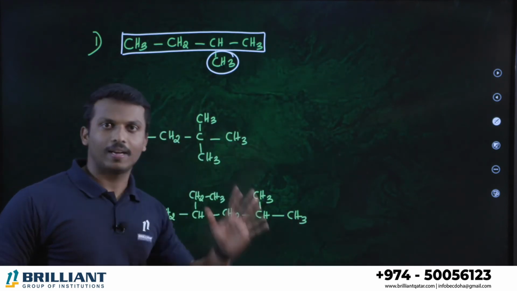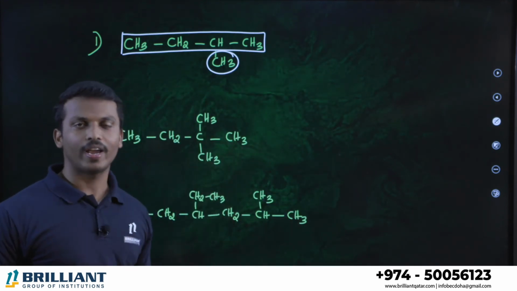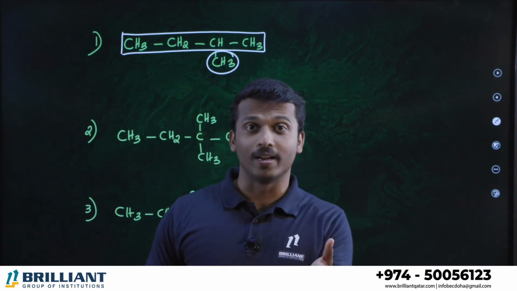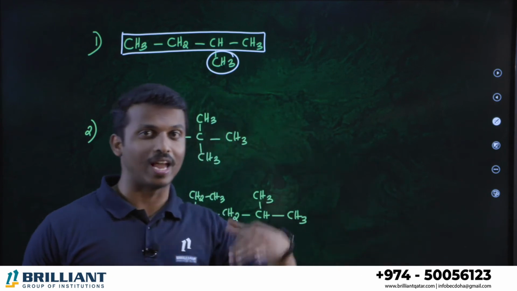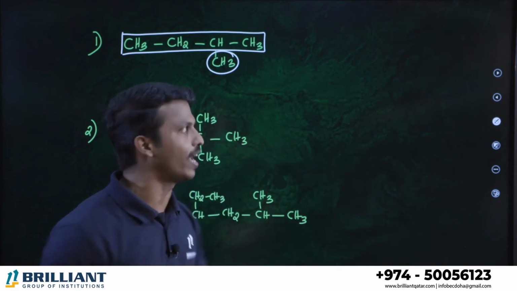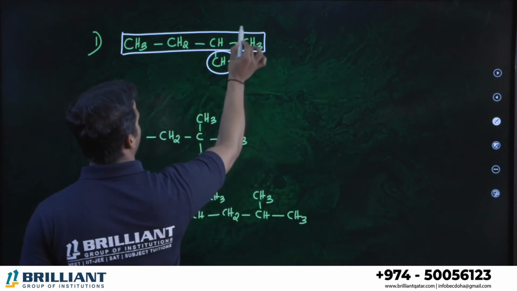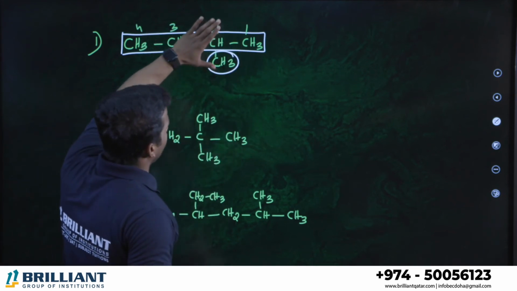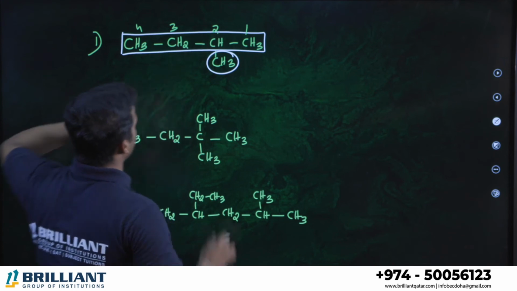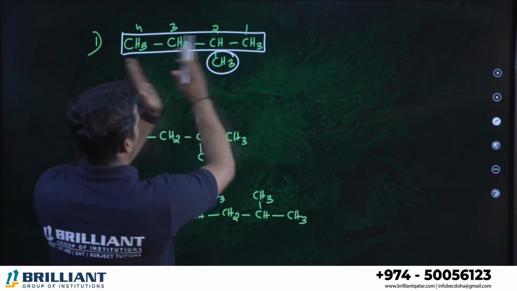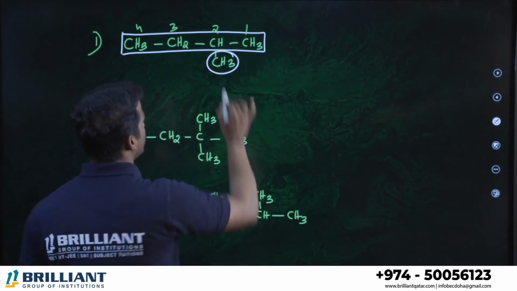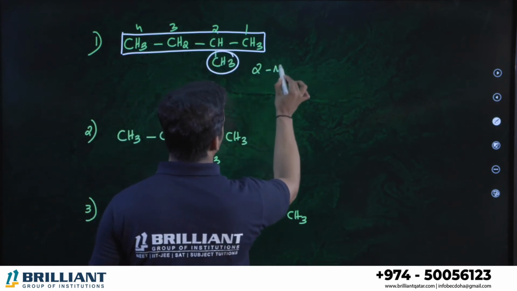Okay, let's do it fast. We selected the longest chain and identified the branches. Now number the parent chain. Can you number left to right or right to left? The branch should get the least number. I think right to left is better: 1, 2, 3, 4, because here the methyl group is on the second position. If you start numbering from left to right, the methyl group will be on the third position. This is better, right? So we can say the name 2-methyl.